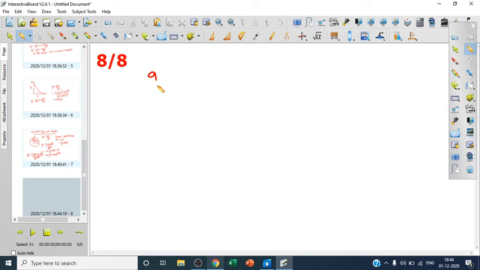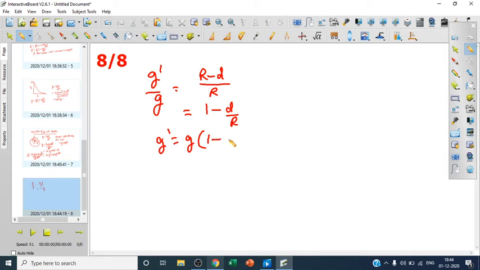That is why we will get G dash upon G. So when we divide 2 by 1, in the numerator we will get r minus d, and in the denominator we will get r. If I divide by r, it will be 1 minus d by r. Therefore G dash will be equal to G into 1 minus d by r.